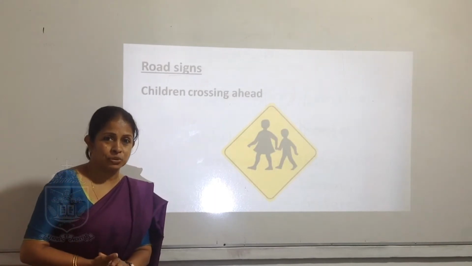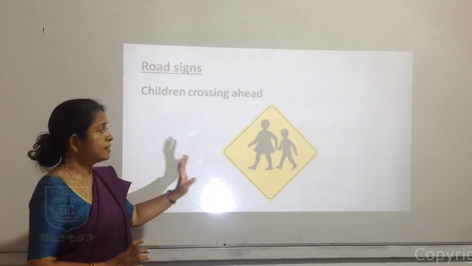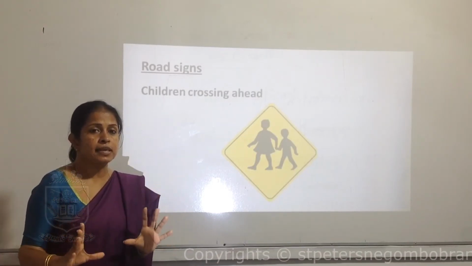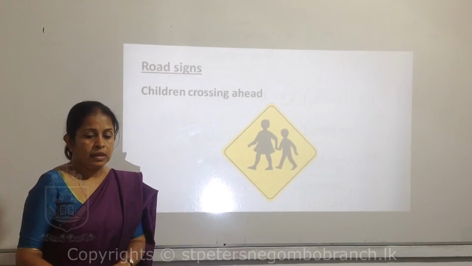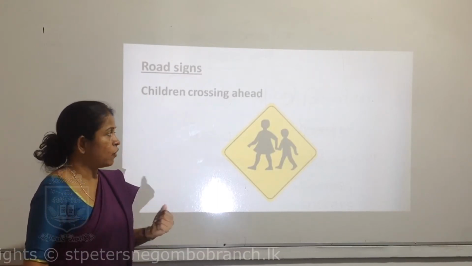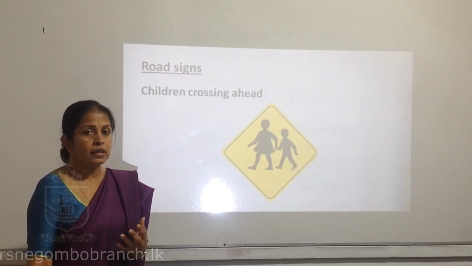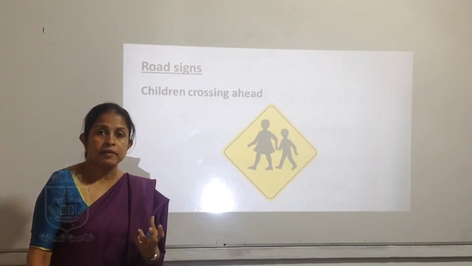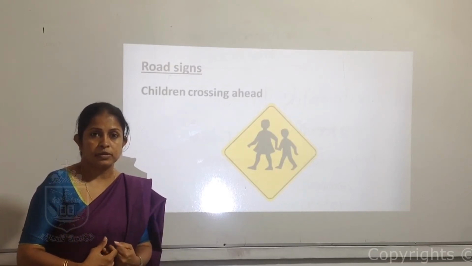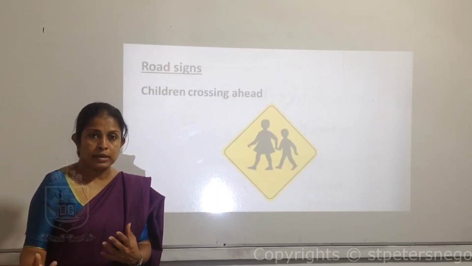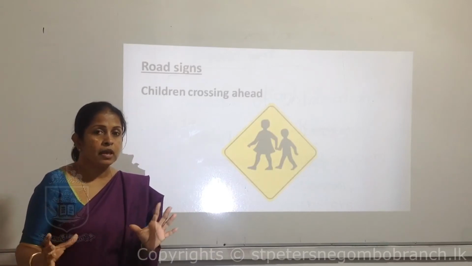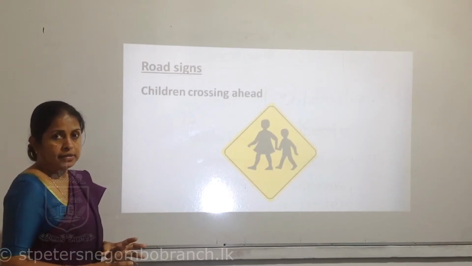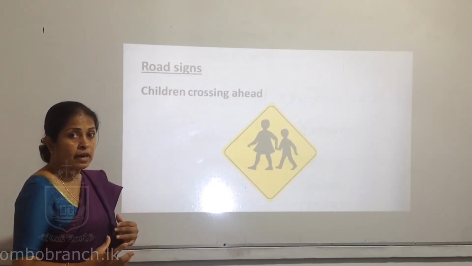When you are walking on the road, there are signs. I think everybody has seen different signs on the road. We'll see a few of these signs to learn what they say. Each sign means something. They are giving a message to us to do or not to do. There are things to do. There are things to avoid. So we'll see the main signs and learn what they are saying to us.